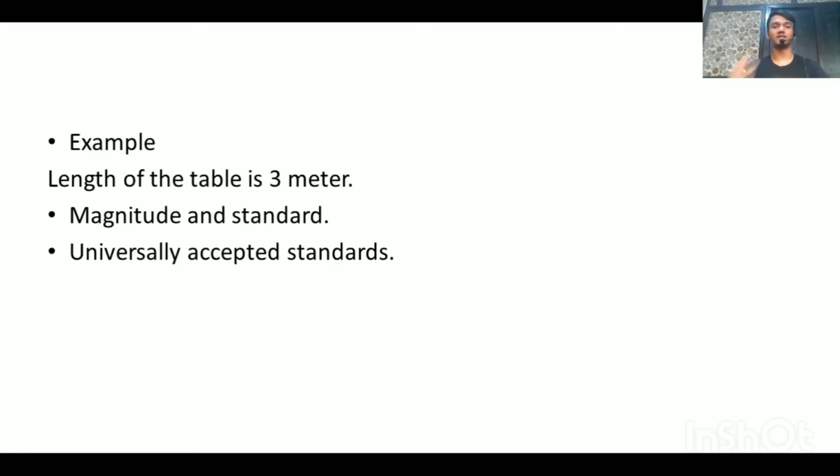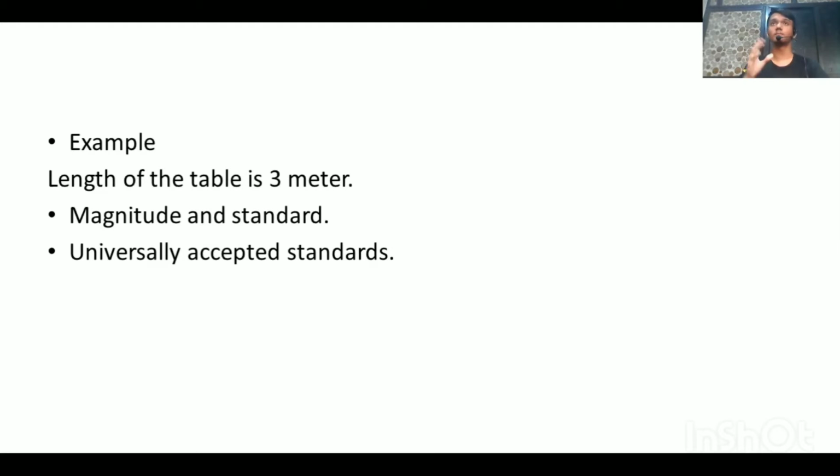Here is another example. The length of the table is 3 meters. Suppose you have a table at your house and the length of it is 3 meters. How can we understand this? Magnitude and the standard, the unit. Here, 3 meters is the main part that we need to focus on. The 3 is the magnitude, and meter is the standard unit used.